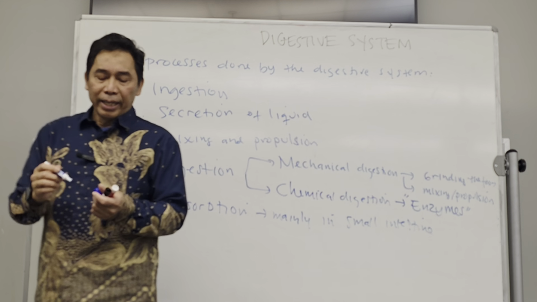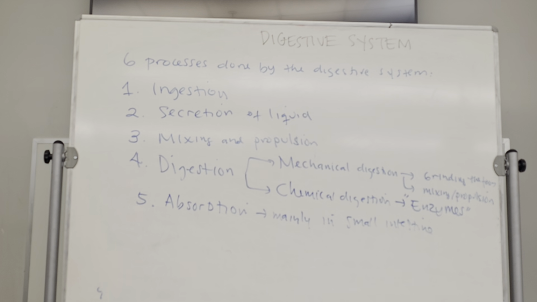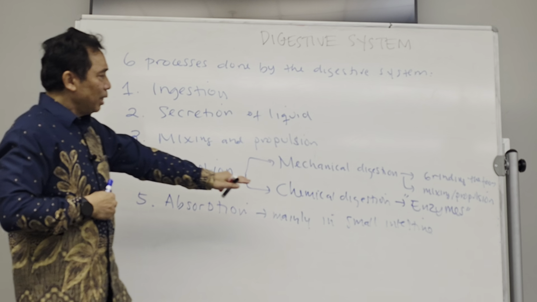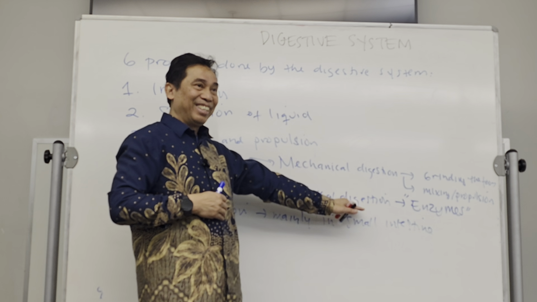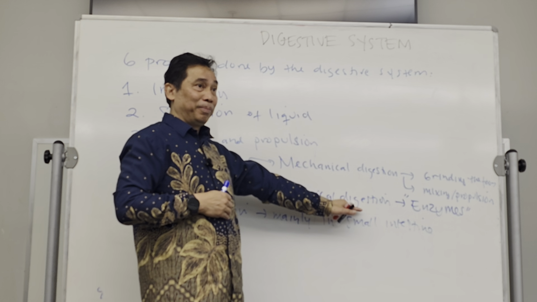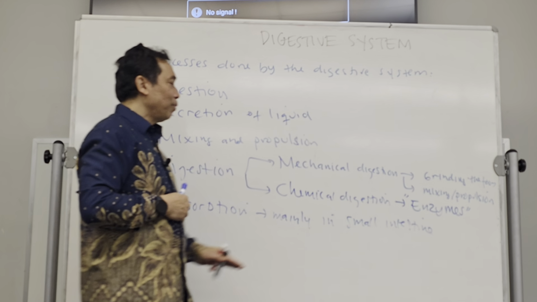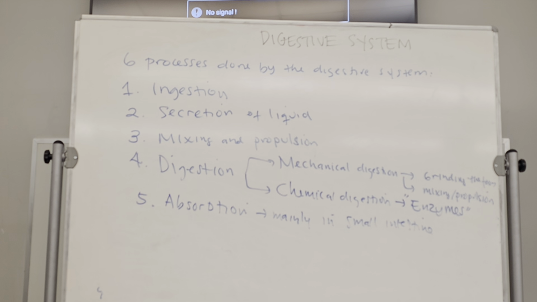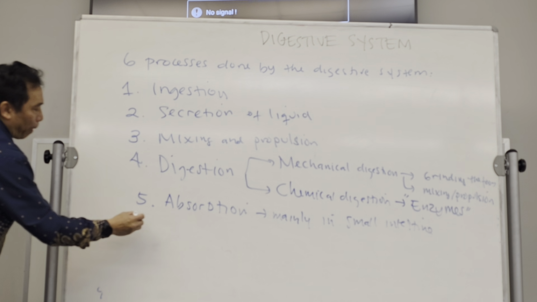Okay? So 99% of absorption will be happening in the small intestine. There is some absorption in the stomach, and some absorption also in the large intestine. But 99% will be happening in the small intestine. It means that 99% of digestion has to be done in the small intestine. Okay? So that's the place for digestion and also for absorption.